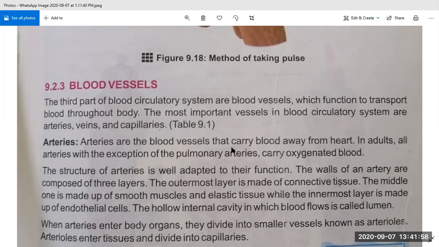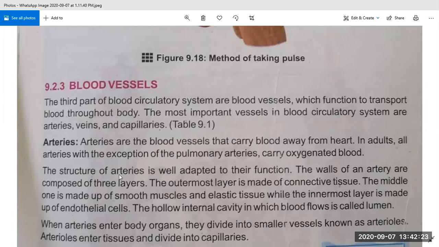In adults, all arteries with the exception of the pulmonary arteries carry oxygenated blood. So all arteries in the body except the pulmonary artery are filled with oxygenated blood.